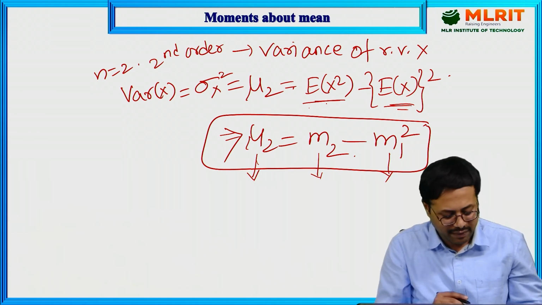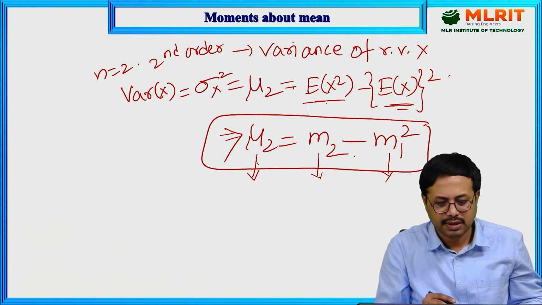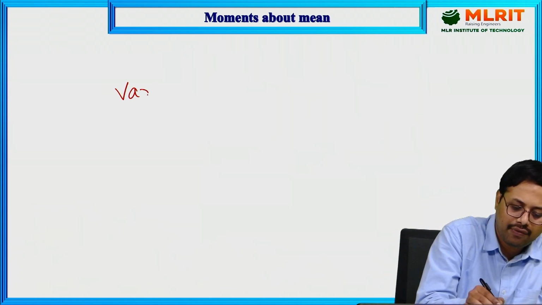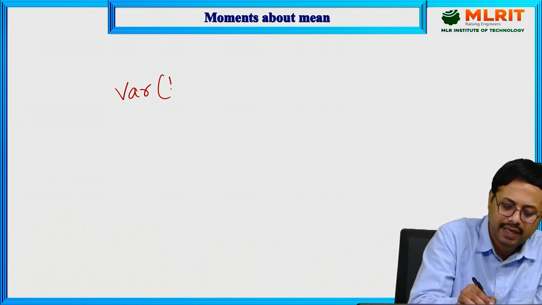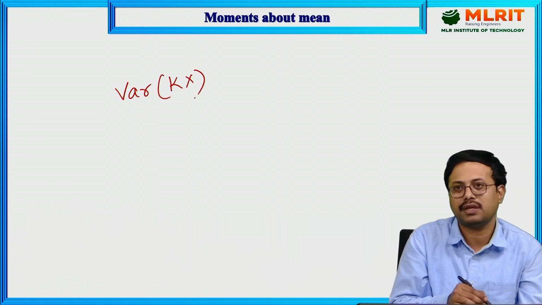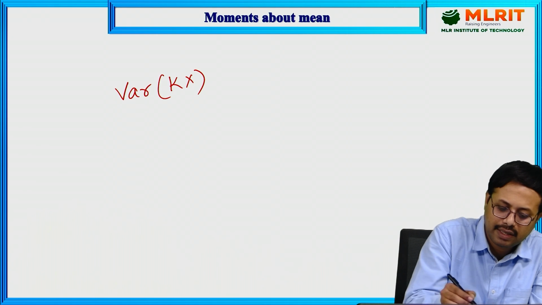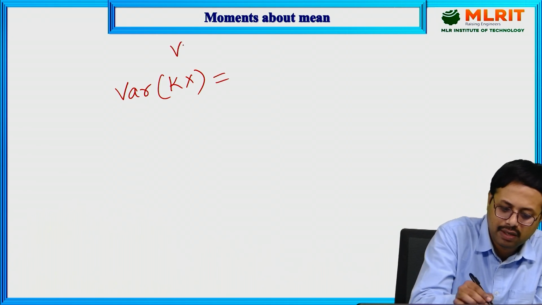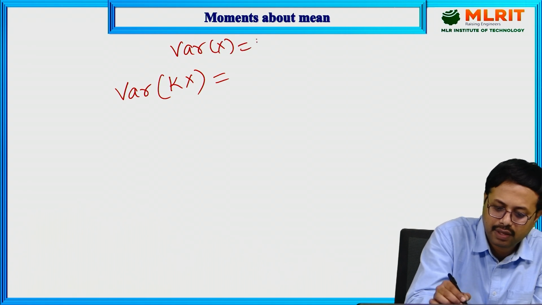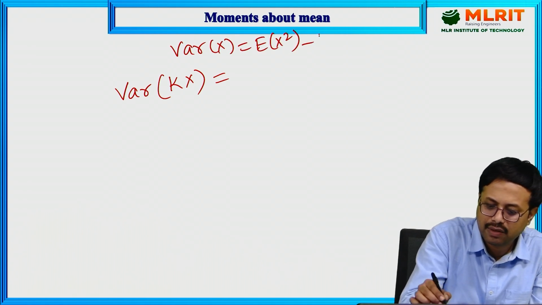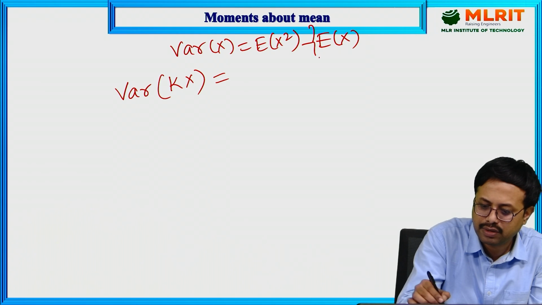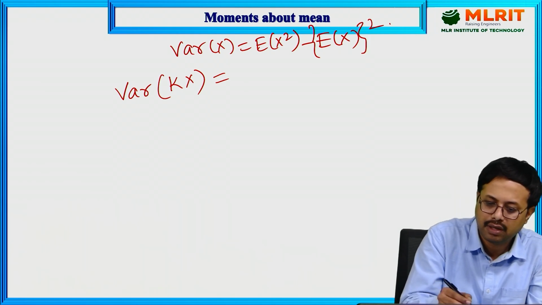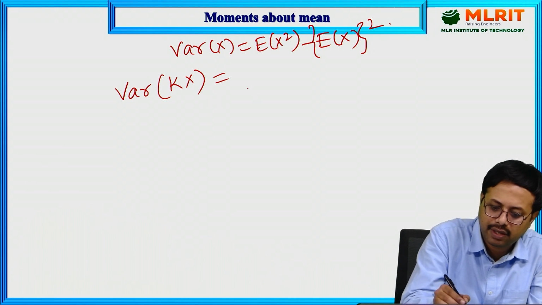Okay, you also have the variance properties, some of which we'll discuss. Variance of kx, where k is a constant. Here again you can use the same formula. You know the variance of x formula: variance of x is equal to expectation of x square minus expectation of x whole square.